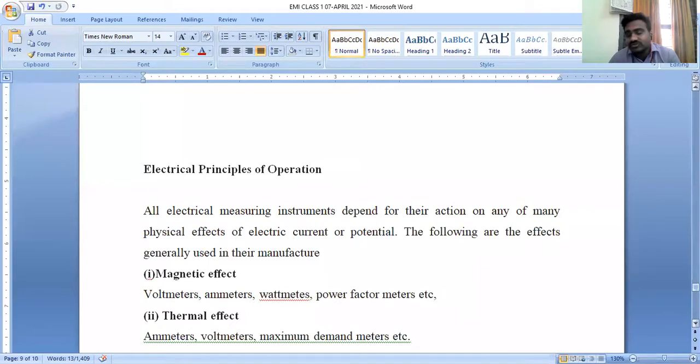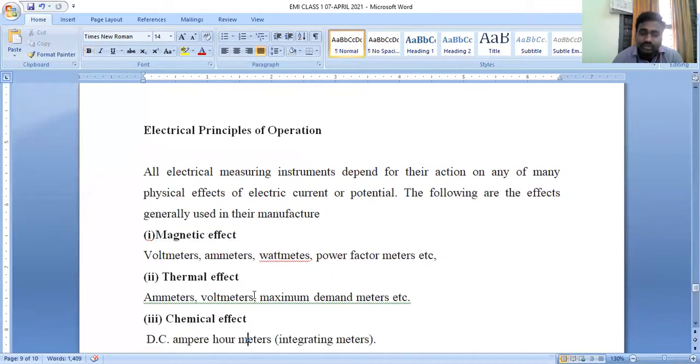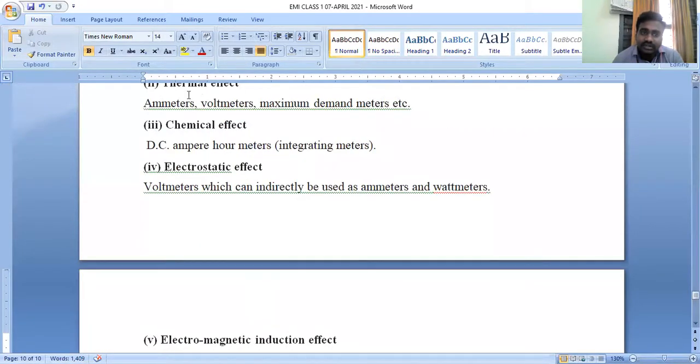Some of the instruments operate on the principle of magnetic effect, with respect to Faraday's laws, like ammeters, voltmeters, wattmeters, and power factor meters. These all work on the principle of magnetic effect. There are also instruments that operate on the thermal effect, such as ammeters and voltmeters, and on the chemical effect, such as DC ammeters and DC ampere hour meters.